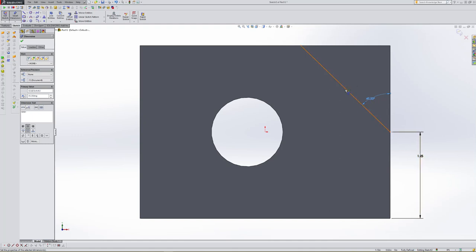Our line is fully defined, so we're now able to move on with confidence because I look down here to the bottom right, we're fully defined. I want to exit the sketch.